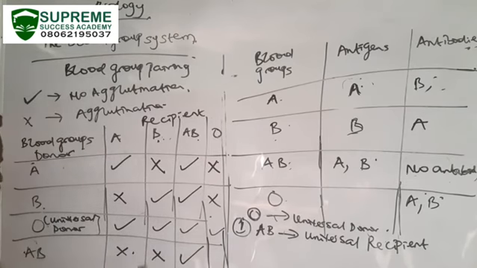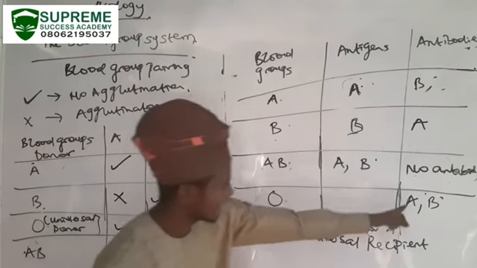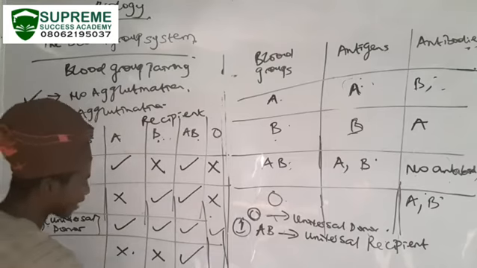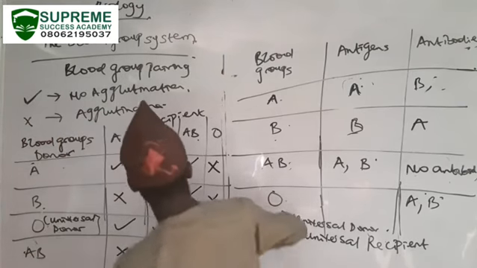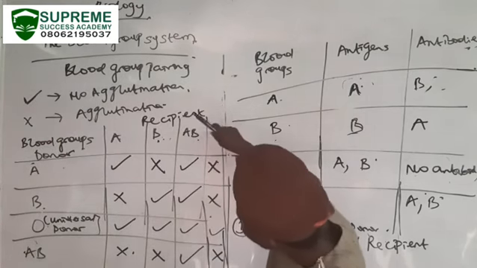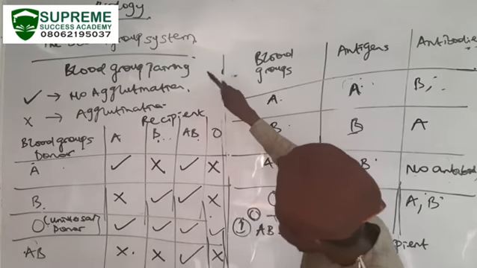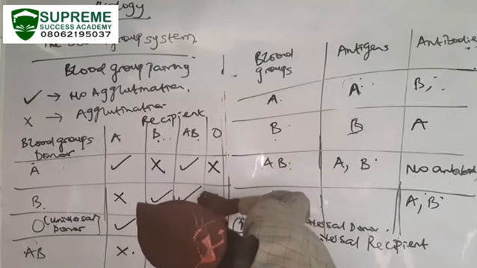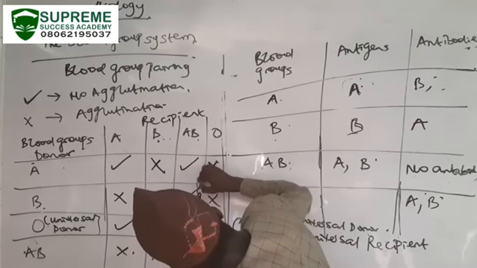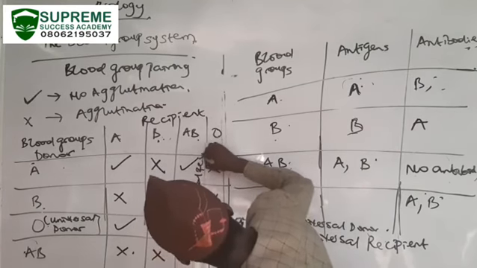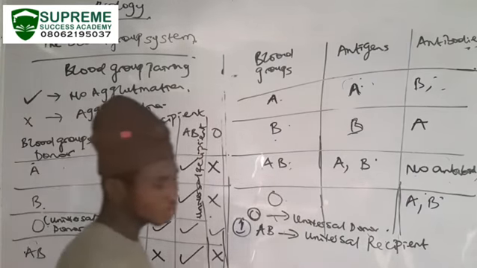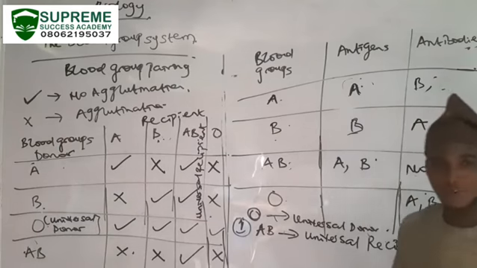Then AB to O. O produces antibody A and B, and because it is producing antibody against A and B, AB cannot donate. So looking at this, in terms of receiving, AB can receive from everyone. So AB is referred to as universal recipient.